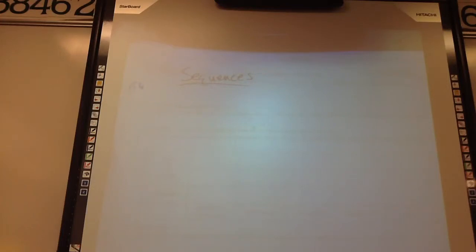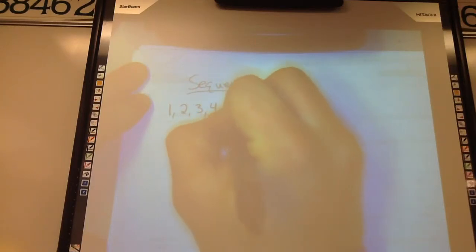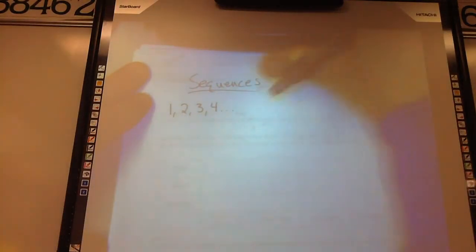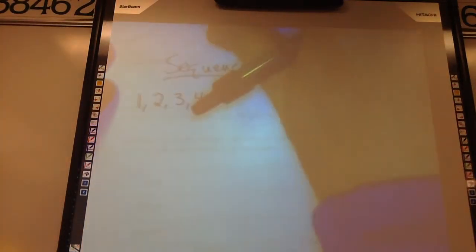That is so kindergarten. We're going to do sequences with numbers. So here's a sequence: 1, 2, 4, dot, dot, dot. I put commas in between them. The dot, dot, dot just means it continues. What would come next?